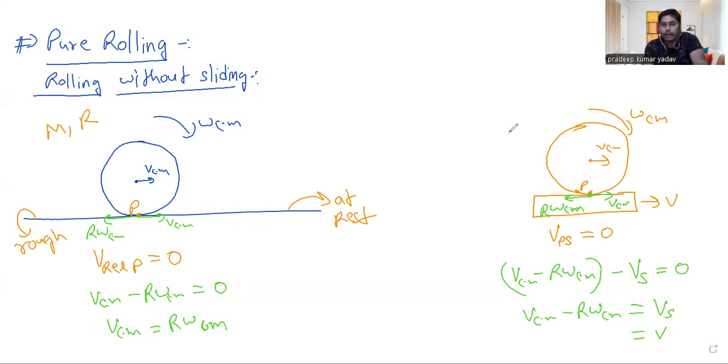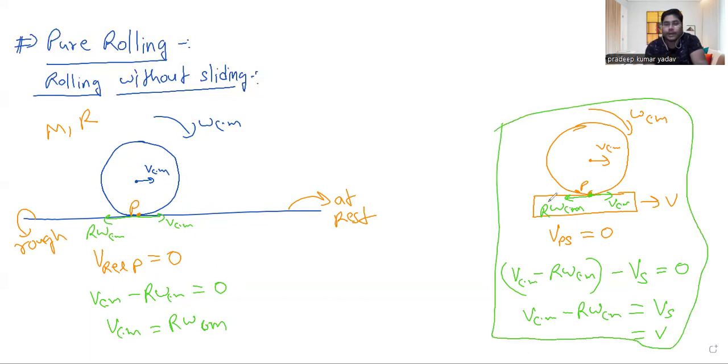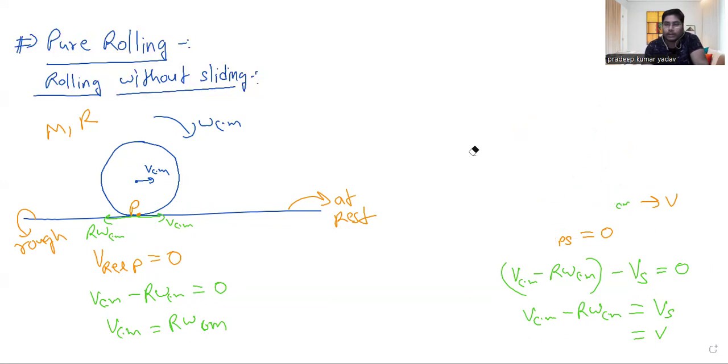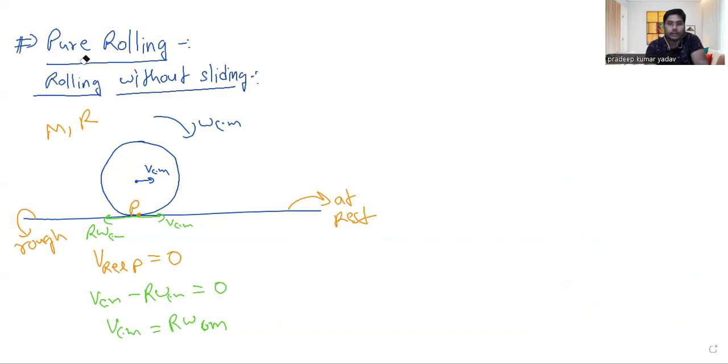Here is a different kind of case in which the surface is also moving. We will discuss this in a separate discussion in more detail. Let's first start with the simpler one, where I'm taking the surface at rest. From this, we got the idea that the relative velocity of point P with respect to the surface should be zero. For that, VCM should be equal to r omega cm in this particular case.